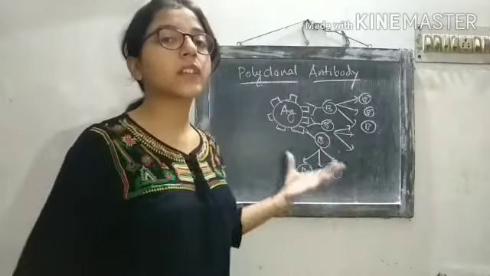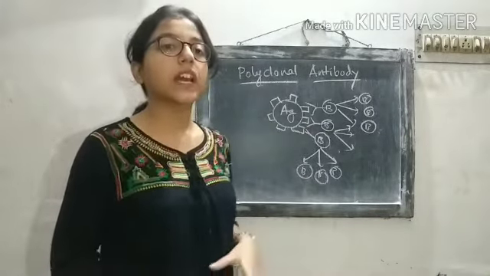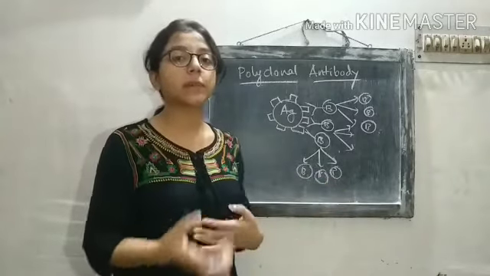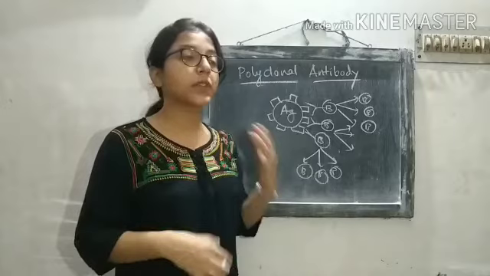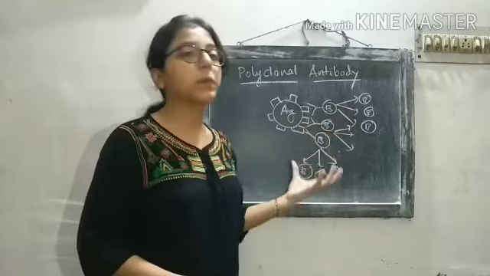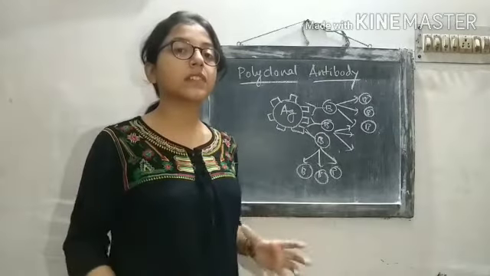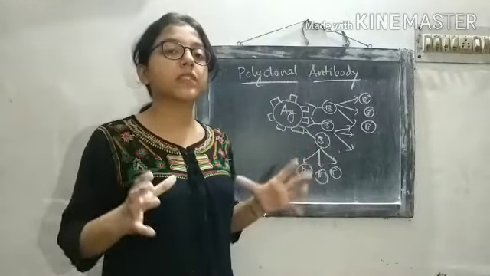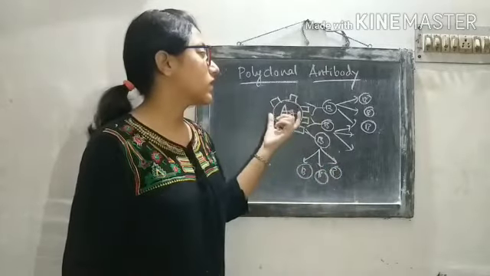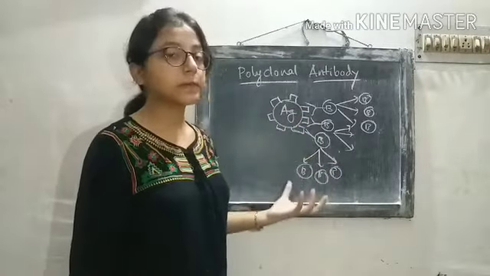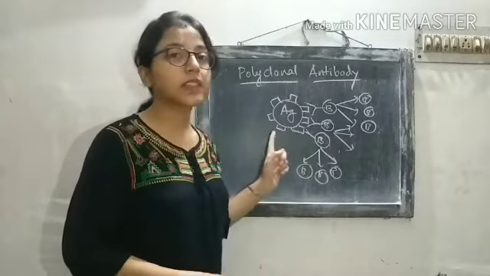All the B cells will undergo clonal proliferation, and large populations of B cells will be generated, and these B cells will secrete antibodies. So these antibodies produced from a large population of B cells are called polyclonal in nature, because when we consider the whole population of antibodies generated from these B cells, each individual antibody is specific for a single epitope.